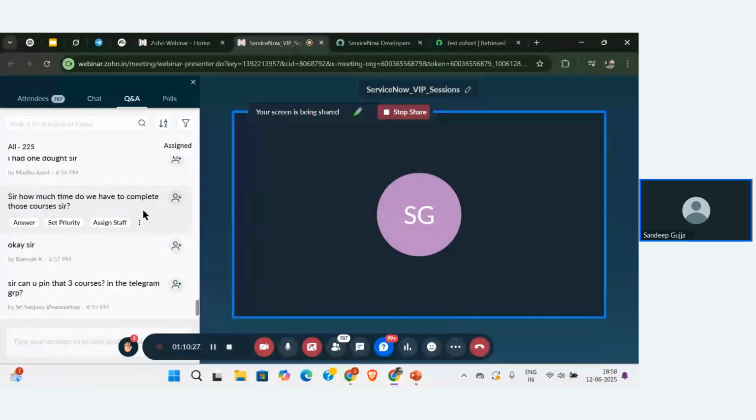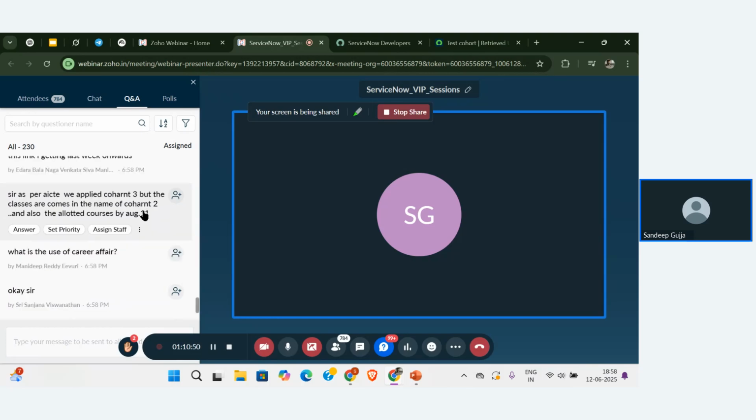So that's why please try to complete the modules as early as possible. If you have any kind of doubts, please ask us in the Telegram group. You can check the three courses that I have shared in the Telegram group that should be completed. Whether you got the mail or not, or you are not able to see it properly, whatever it may be, please go ahead with the completion of these three courses.